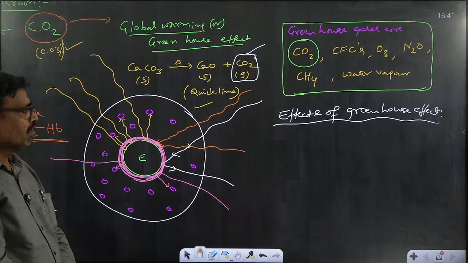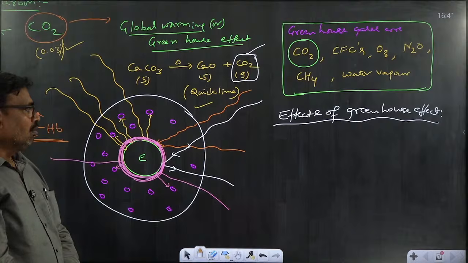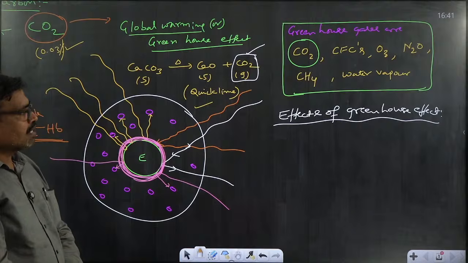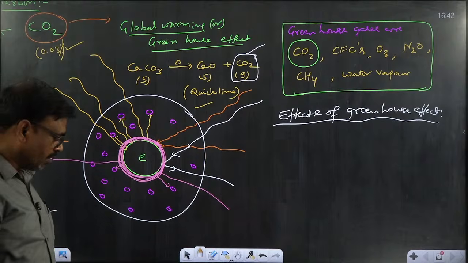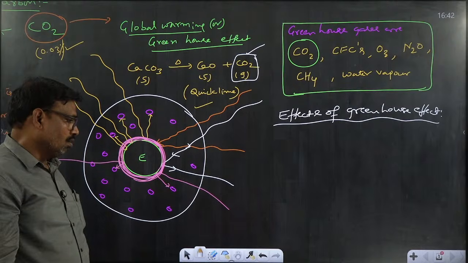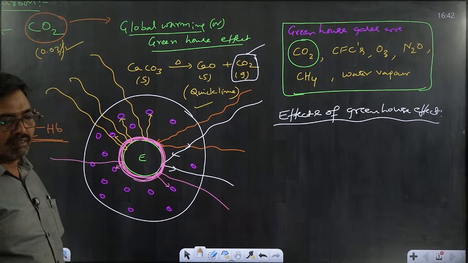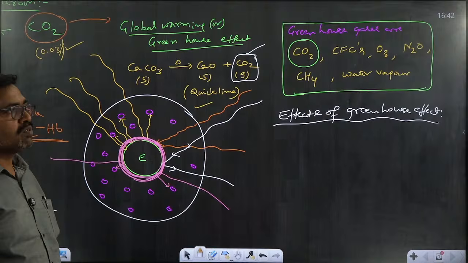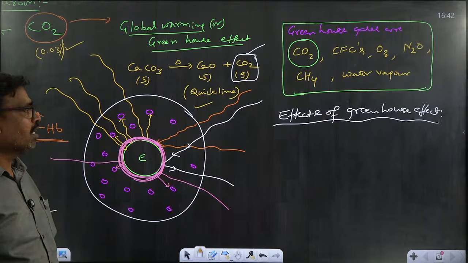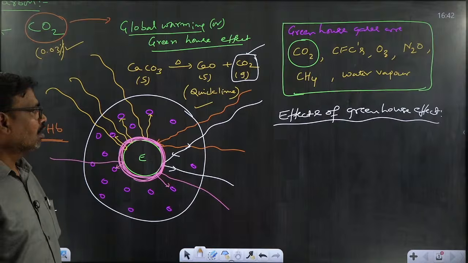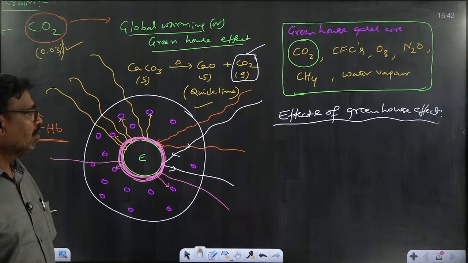That means the lower areas will be submerged by the seawater. That's why various diseases will attack, that means waterborne diseases like malaria, cholera, typhoid, like that.